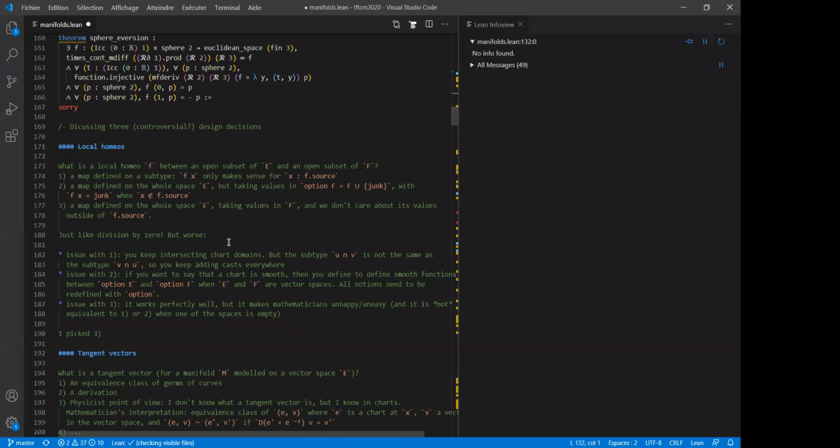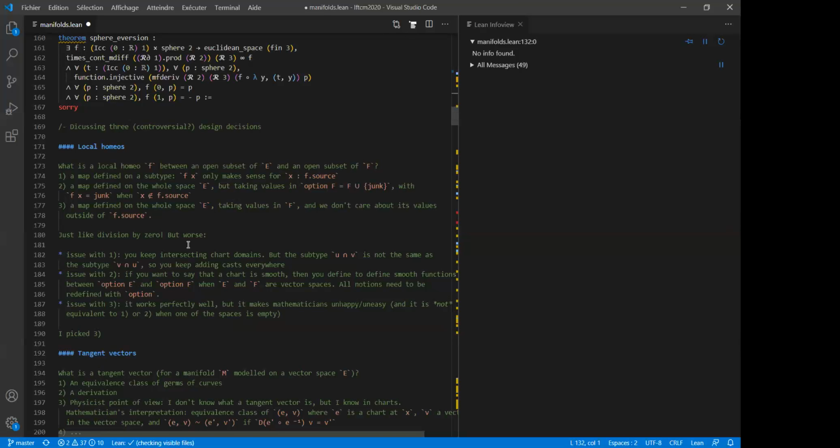And there are issues with the three choices. For instance, with one, when you play with manifolds, you keep intersecting chart domains because you have several charts and you want to have points in the intersection of the domains. And a big issue here is that the subtype corresponding to the intersection of U and V is not the same as the subtype corresponding to the intersection of V and U. It's the same, but not for Lean's kernel. You have to convince it that it's the same.